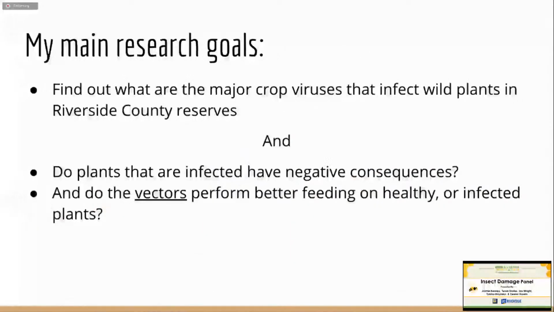So my main research goals while a grad student is to find out what are the major crop viruses that infect wild plants, and do plants that are infected have negative consequences? Are they hurt by these viruses? And do the insect vectors that transmit these viruses, do they do better on healthy or infected plants?